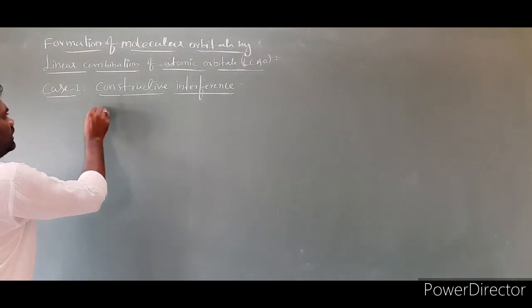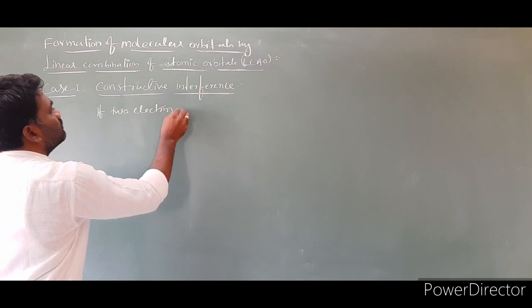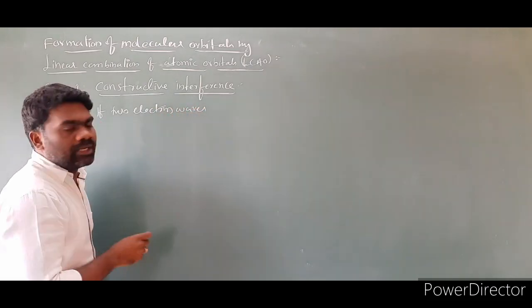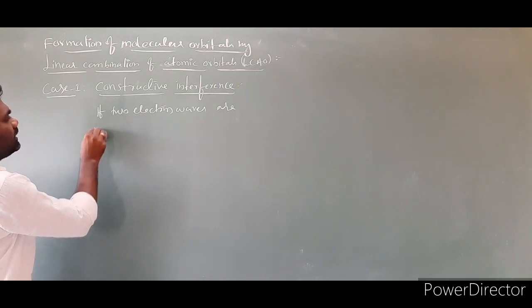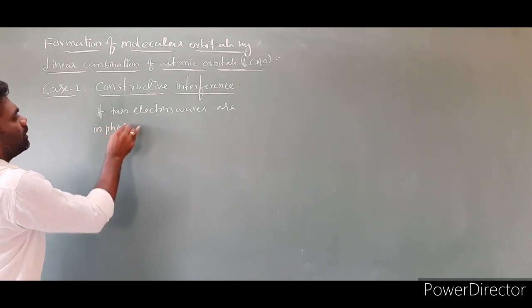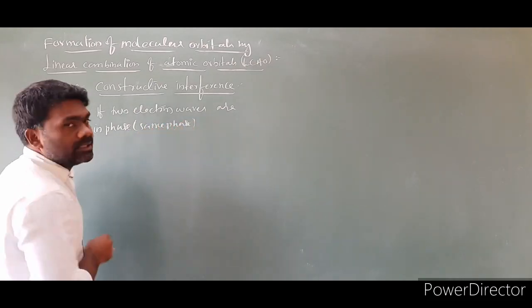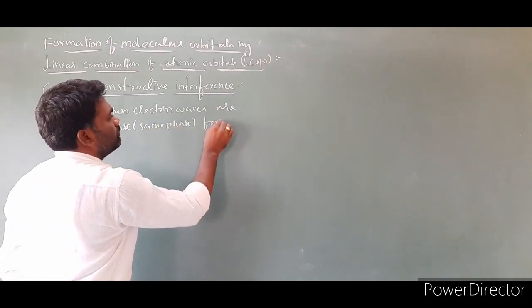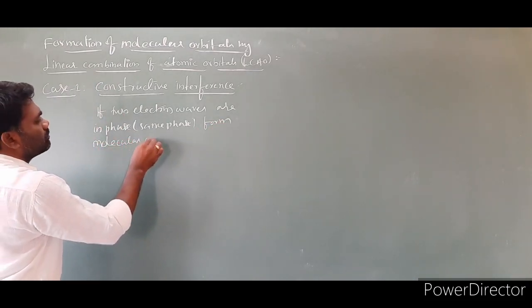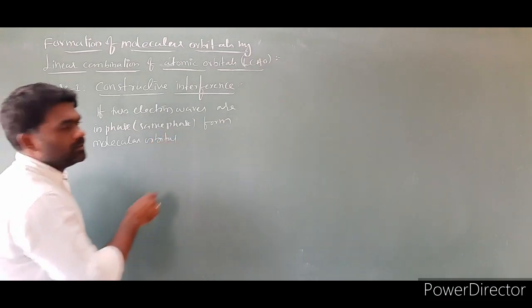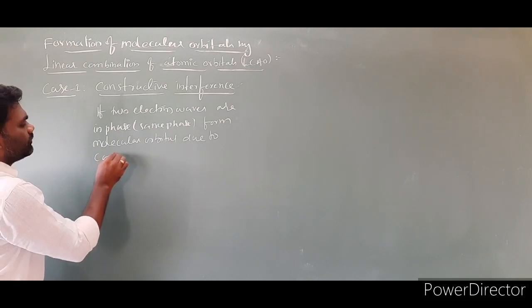The point is, if two electron waves are in phase, or in the same phase, they form a molecular orbital due to constructive interference.